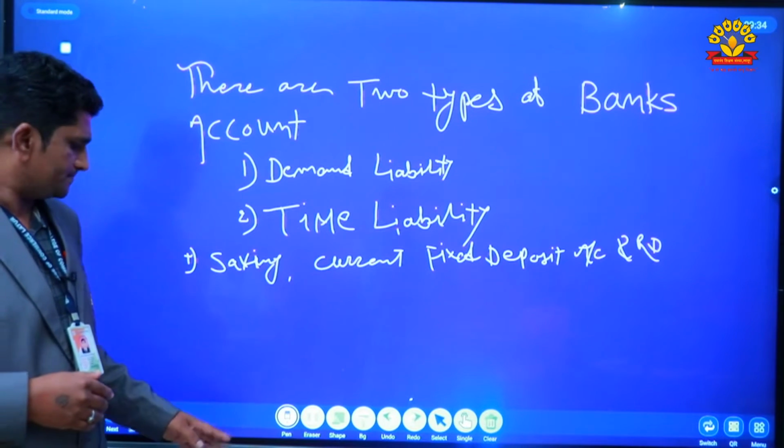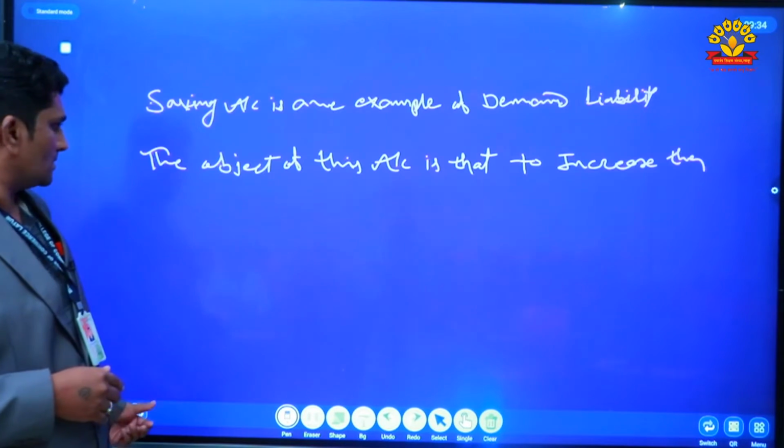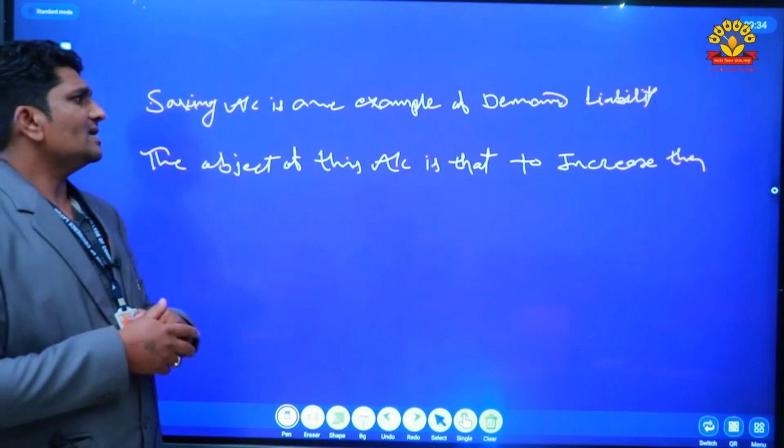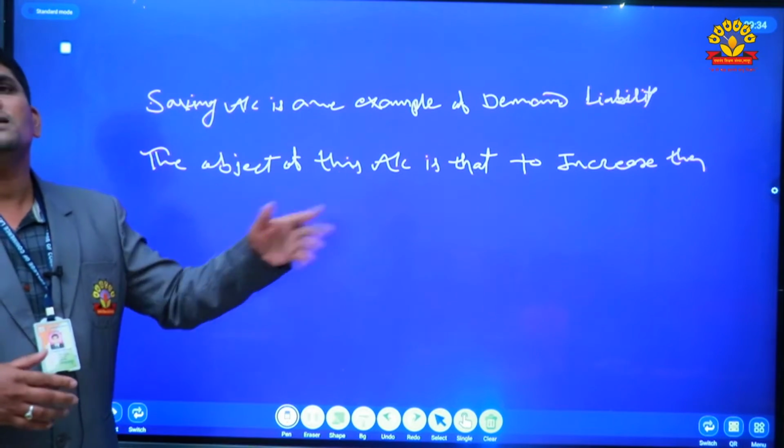Now we have to see the saving account. Saving account is one example of demand liability.